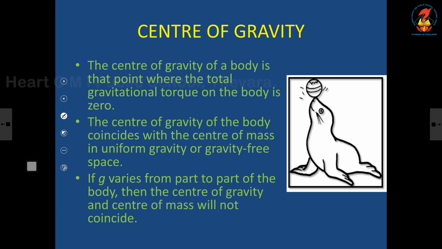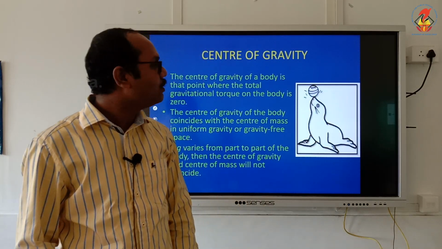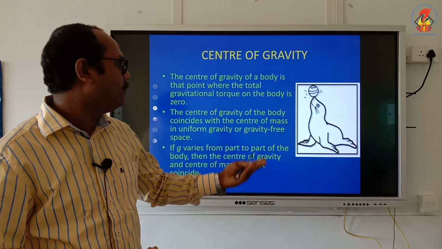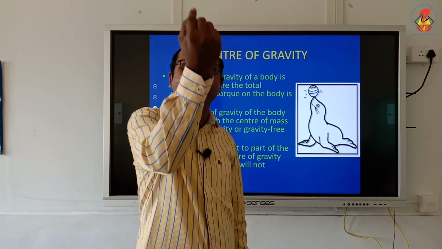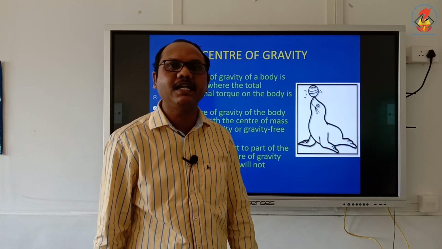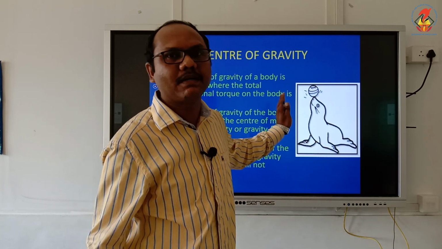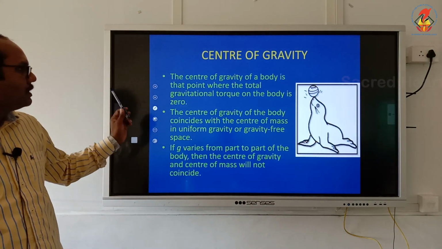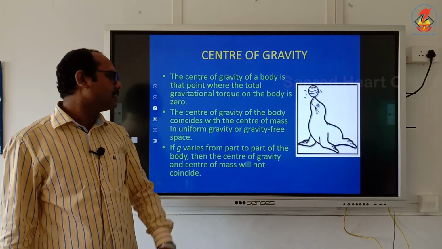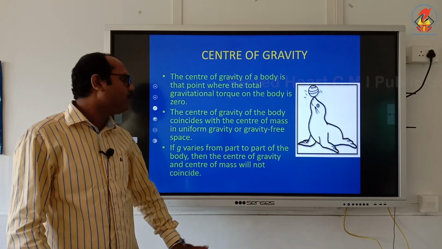You can see in that picture, the ball is just getting balanced at its nose. Here also we are identifying that point where the entire weight of the body is concentrated, and the body is balanced if it is supported at the center of gravity. Now the center of gravity coincides with the center of mass in uniform gravity.